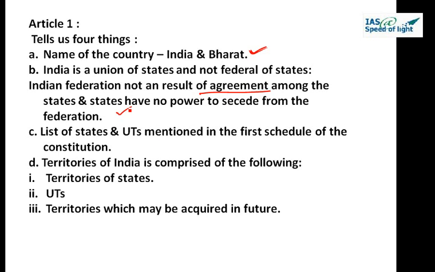Now the third information what it gives is, the states and the territories thereof shall be specified in the first schedule. So it says there has to be a first schedule, the schedule number 1 or the appendix of the constitution. These 12 schedules, we call 12 appendices also for the articles. So the list of the states and union territories are mentioned in the first schedule of the constitution. So the first schedule contains the names of the states and union territories.